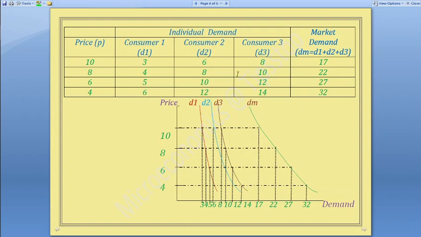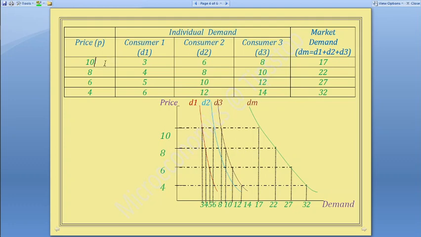But in the market there are many individuals. Suppose there are 3. Consumer 2, at the same price 10, doesn't buy 3, he buys 6. Price falls to 8, he'll buy 8. Price falls to 6, he'll buy 10. Price falls to 4, he'll buy 12. And so you'll get this blue demand curve for individual 2.